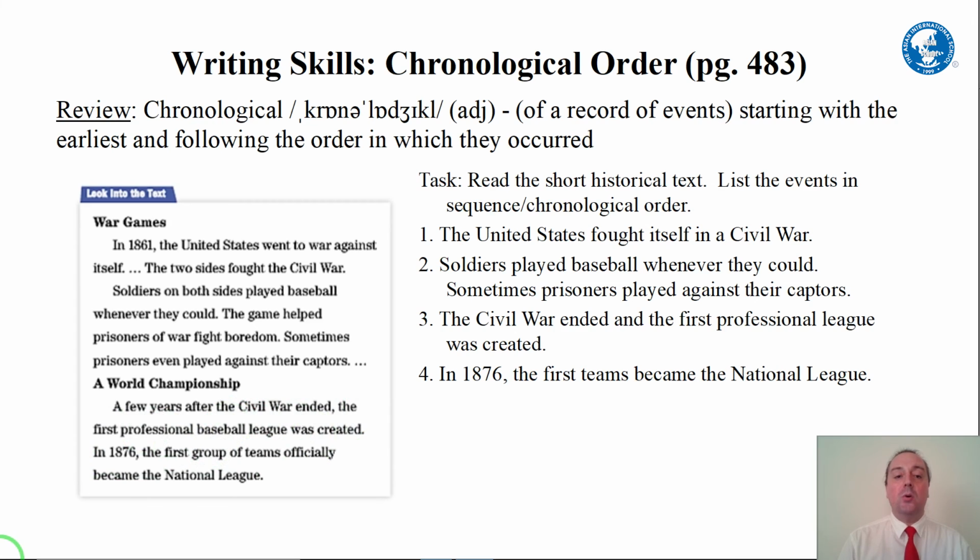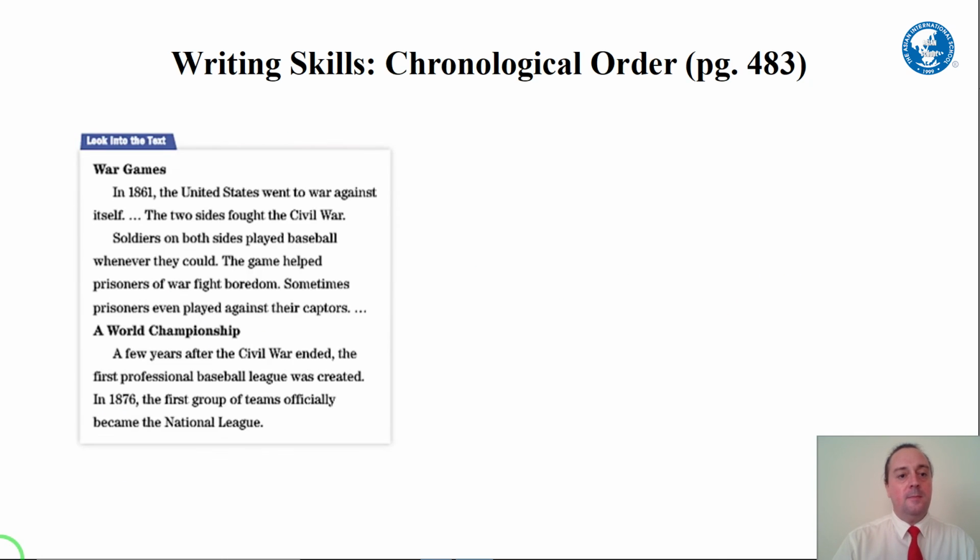Now, are there time order words that give us clues in the context about the chronological order or sequence of events? Yes. In 1861, okay. Sometimes a few years after, in 1876. These are all clues that give us the order of events.